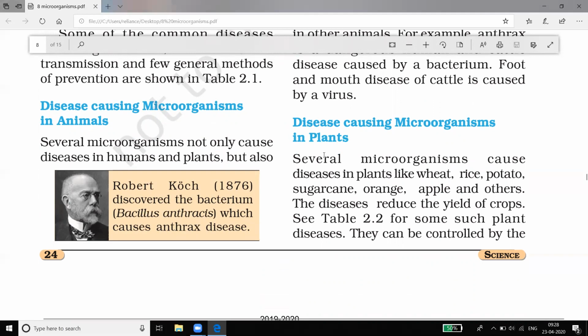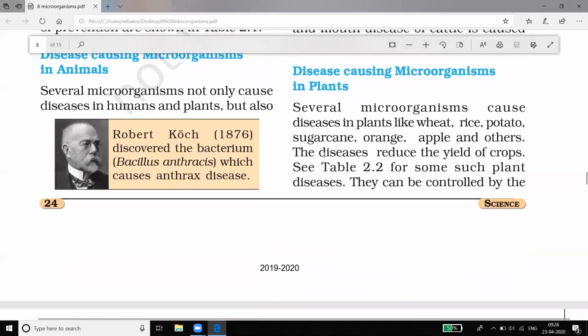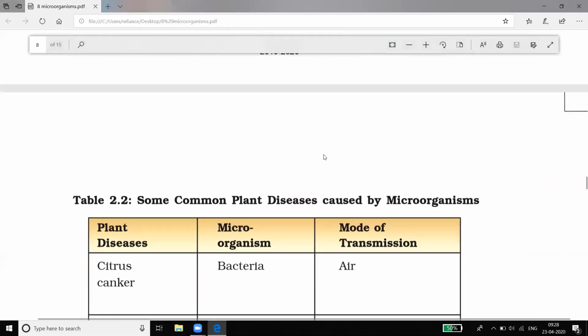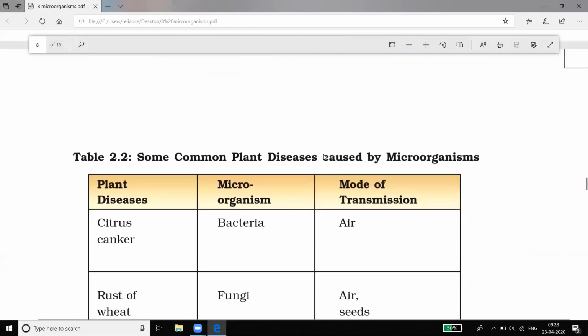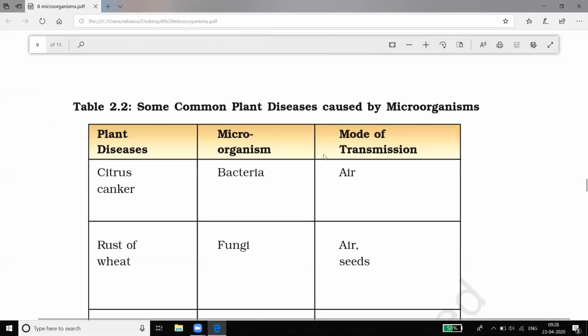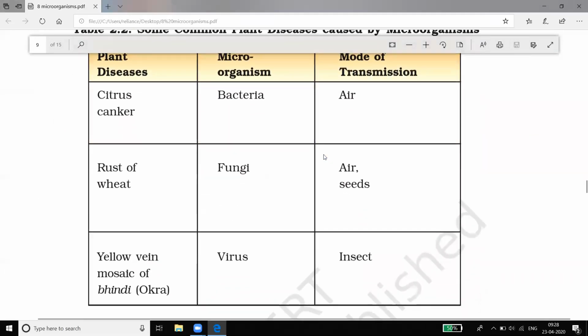In plants also, plants suffer from diseases. Here we will see some common plant diseases caused by microorganisms. In this chart you will see citrus canker, observed in citrus fruits. It is a bacterial disease spread through the air.